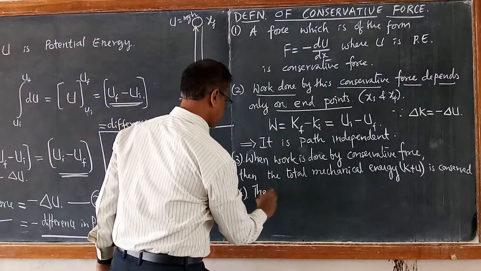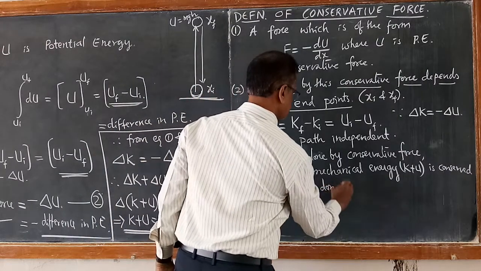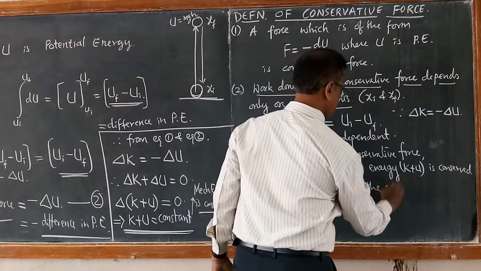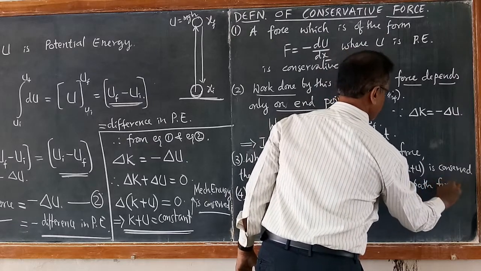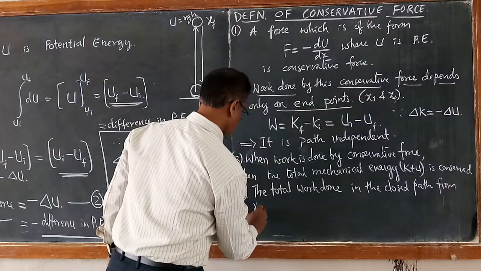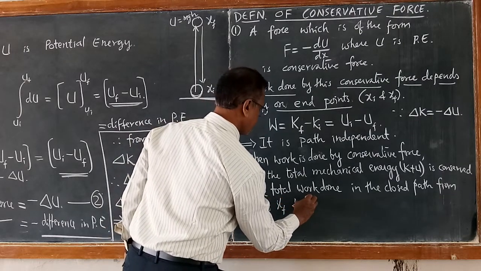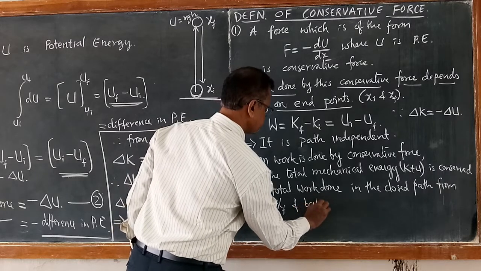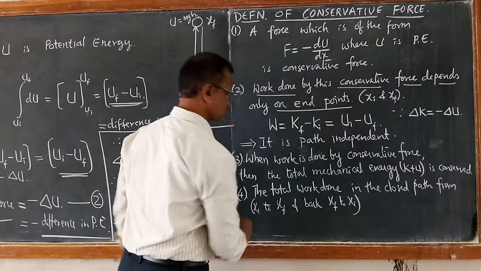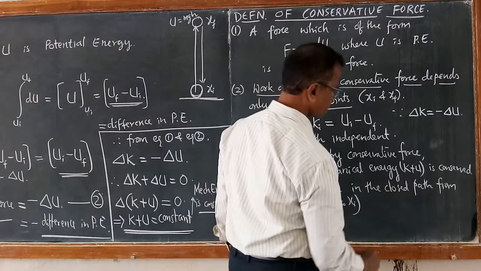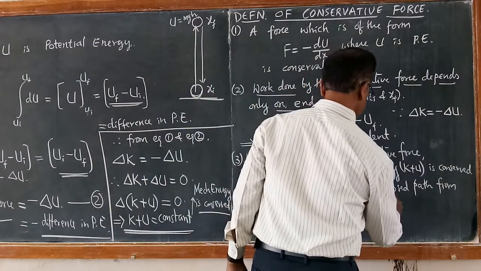The total work done in the closed path, from xi to xf and back from xf to xi, is 0.